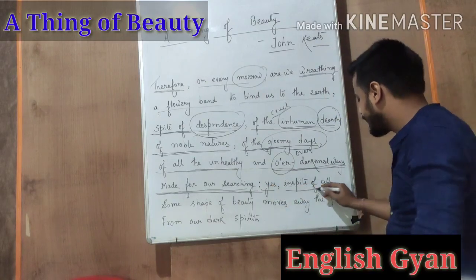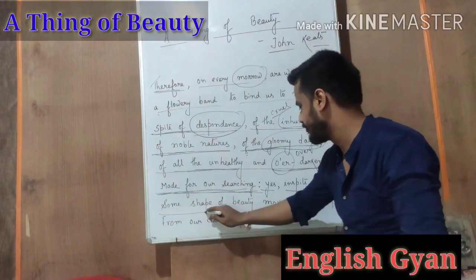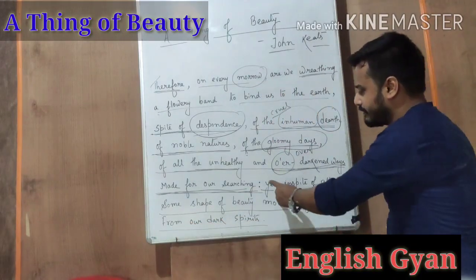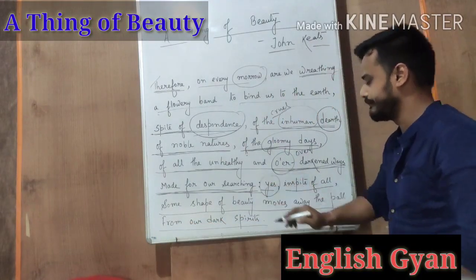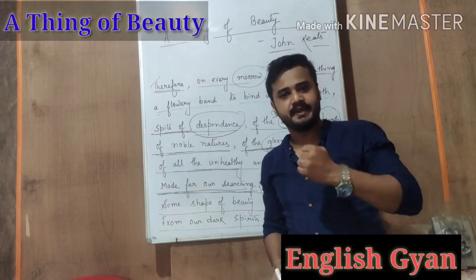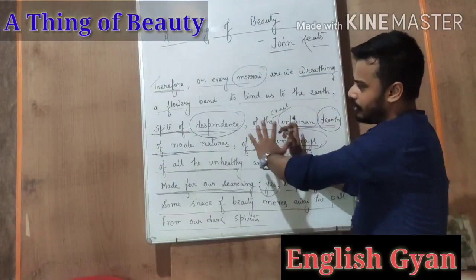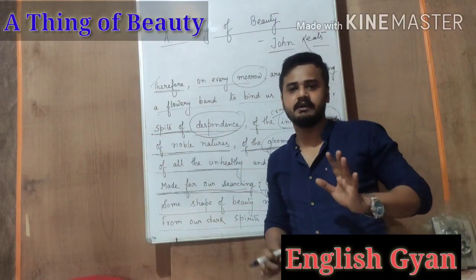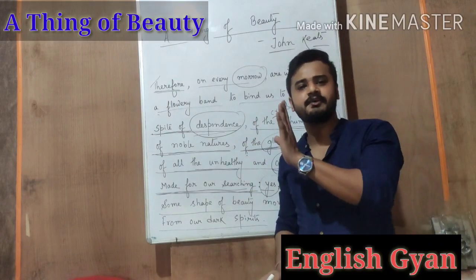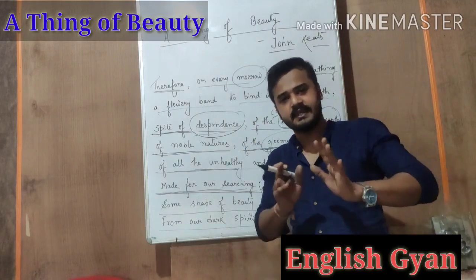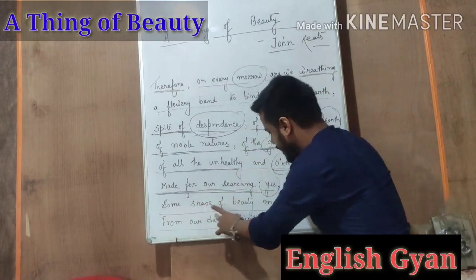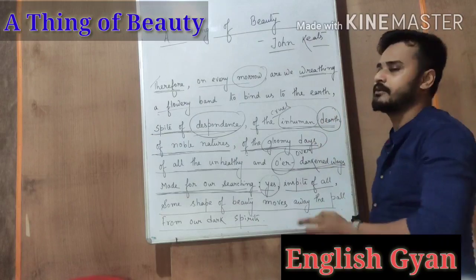Yes, in spite of all, some shape of beauty moves away the pall from our dark spirits. Now this is the turning point of the poem. This word yes, he says it with a bit of aggression. He says that yes, all these things are present in our earth, but in spite of all, in spite of having all these negative things, yes, I agree that all these negative things are there, still some shape of beauty moves away the pall from our dark spirits.